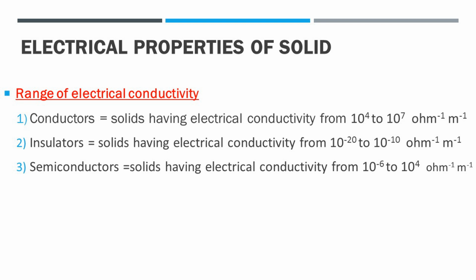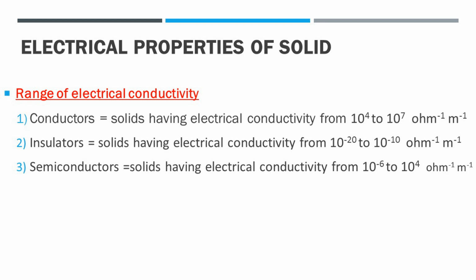Now, the third one is the definition of semiconductors. A substance which has poor electrical conductance at low temperature but higher conductance at higher temperature is called a semiconductor.